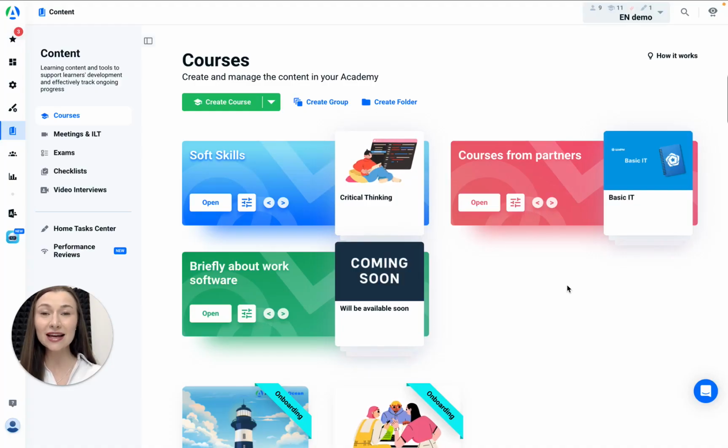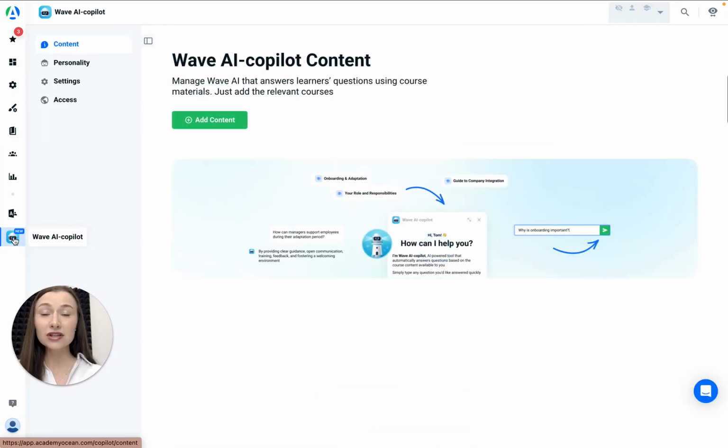This is an AI assistant for your employees that works like a chatbot, trained on your company's internal materials. Within seconds, it can answer your employees' questions in any language. Wave is perfect for those situations where employees often repeat the same questions, forget important information, or don't want to disturb colleagues unnecessarily. It allows them to get quick answers without wasting time.